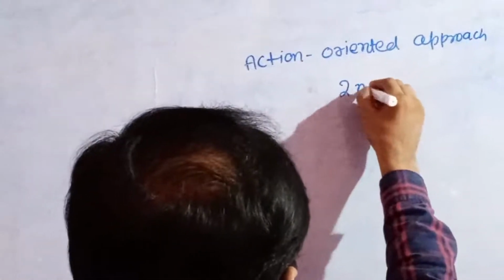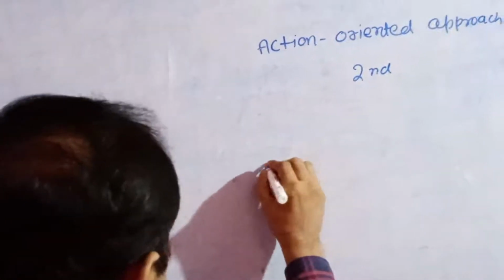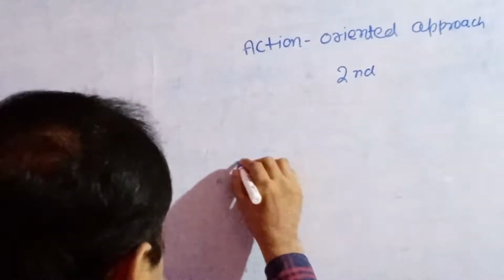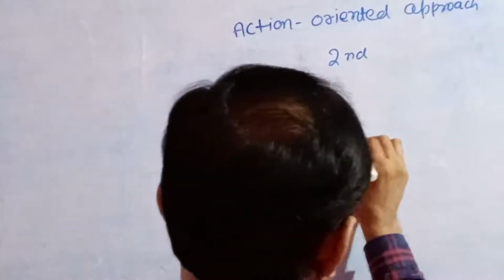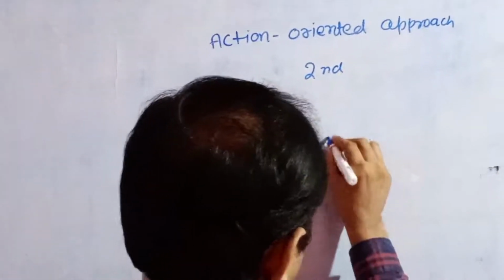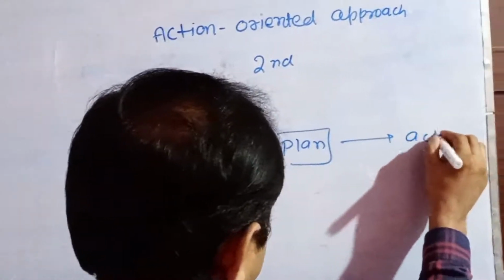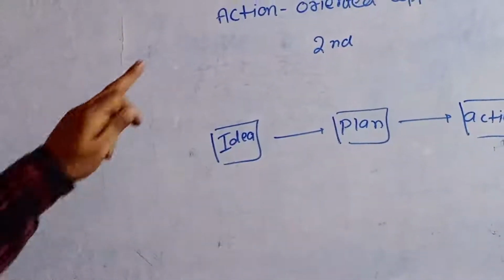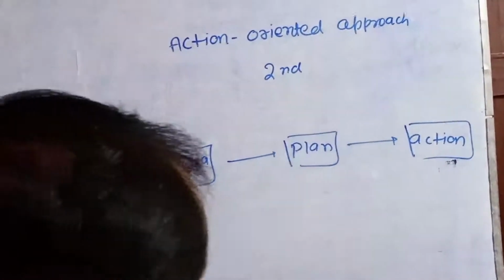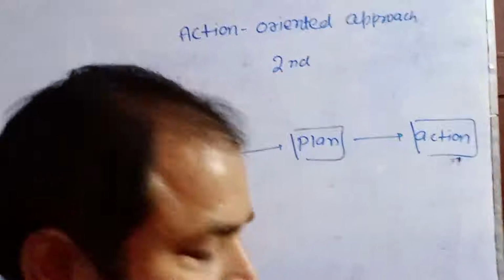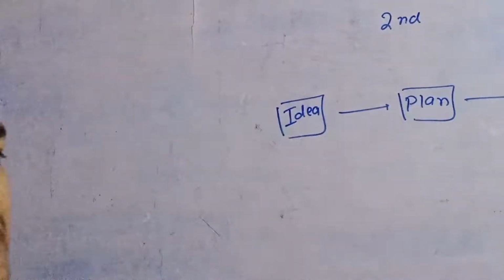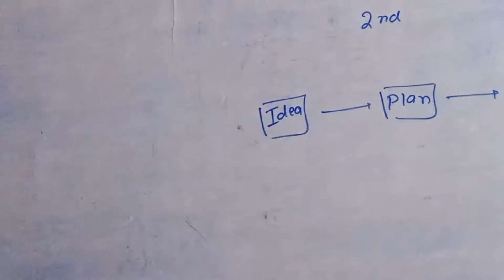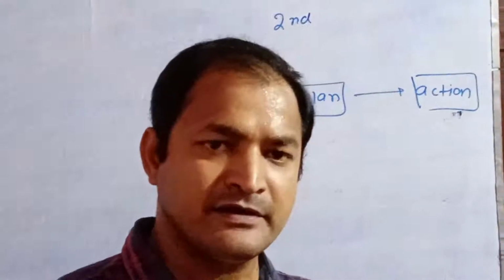Second diagram. The first diagram you saw, and now the second diagram: idea, plan, and action. In this action oriented approach, first idea, second plan, and the third action. The previous diagram is related to stress management. This is also related to the action oriented approach.